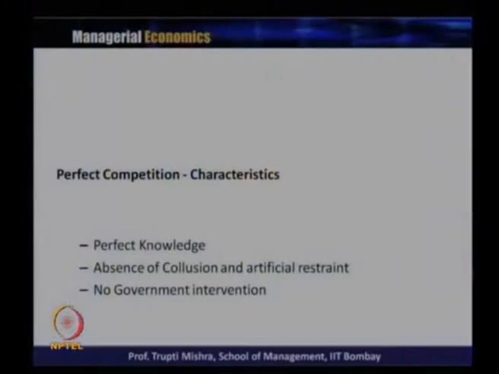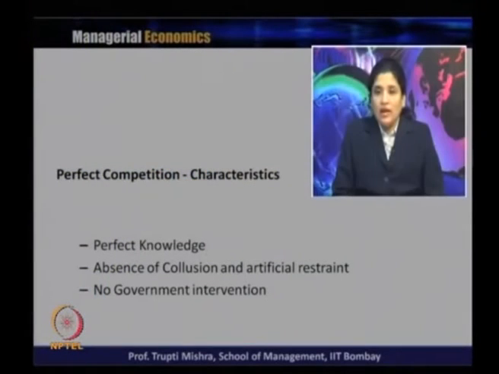The fifth characteristic is perfect knowledge. And what is this perfect knowledge? We can reframe this as that all the buyers and sellers have perfect information, full information about the product, about the price, and about the sellers from whom they are buying the product. Similarly, from the seller's point of view, they also have full information about the price and the product.